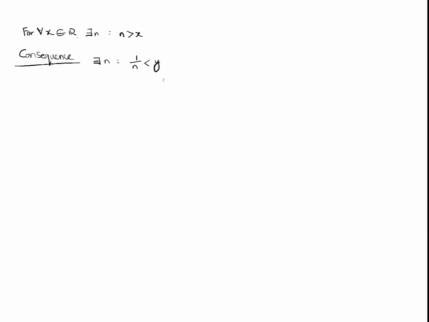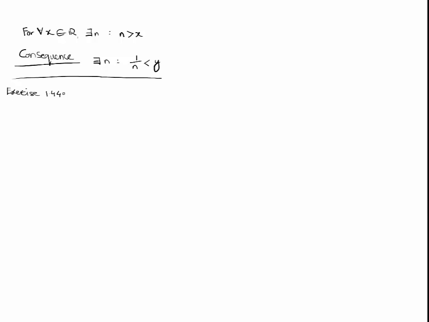So, using the Archimedean property of R, we can see that for any choice of a small real number x, there exists a natural number n, which can be chosen to be larger than x. A necessary consequence of that is that the inverse of such an n, 1 over n, will be less than any real number, which may be denoted by y.